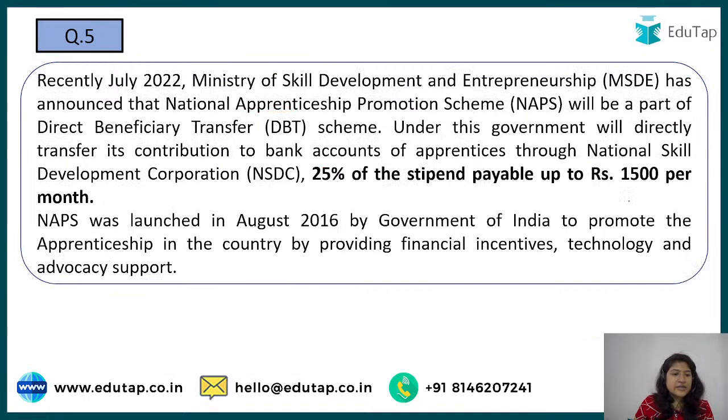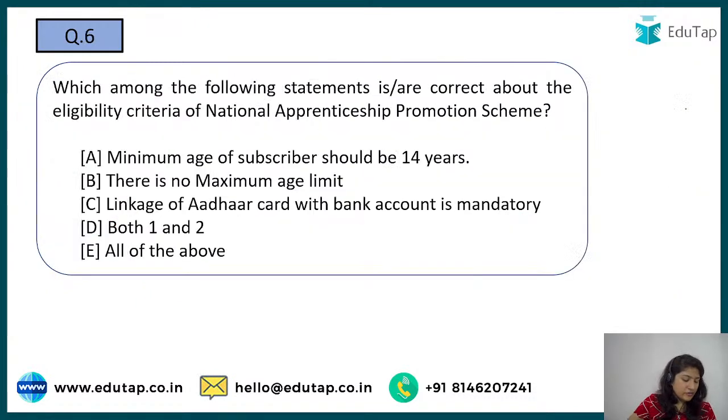So this NAPS was launched in 2016 by the Government of India, to promote apprenticeship, that is internship, basically skill development in the country, by providing financial incentives. In simple language, people will go and learn some skill if they're also getting money for it, right? Along with technology and advocacy support. So how much? 25% and up to 1500.